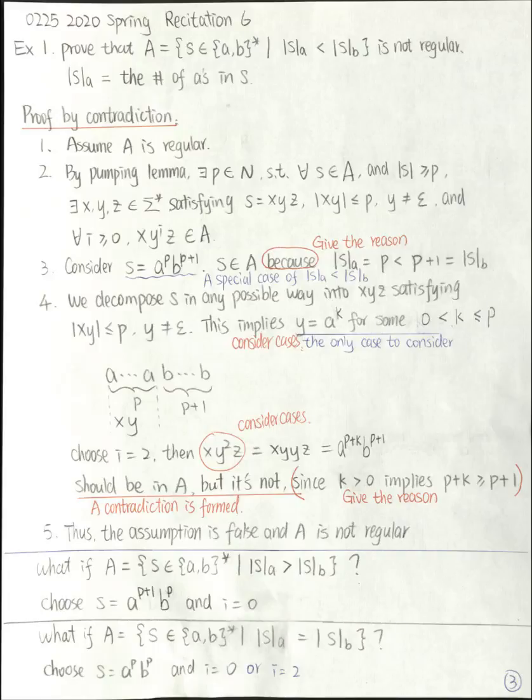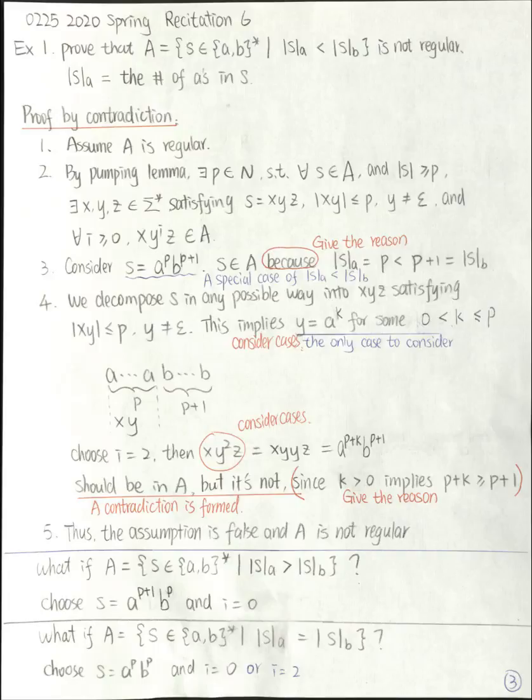To decompose S into X, Y, Z such that the length of X, Y is less than or equal to P, this implies my Y is of this form. It is A to the K for some K greater than 0 and less than or equal to P. This is the only case to consider in my example. But in general, you need to consider multiple cases. What is the value of this Y? And in each case, you need to find a value of I such that this S cannot be pumped I many times. The I I choose here is 2.